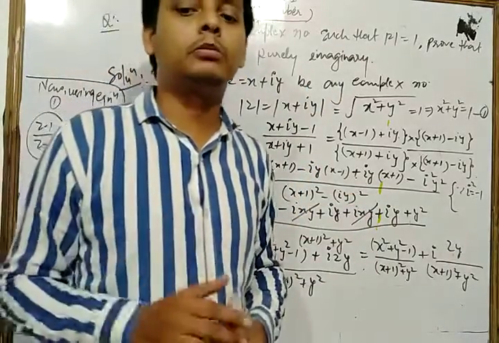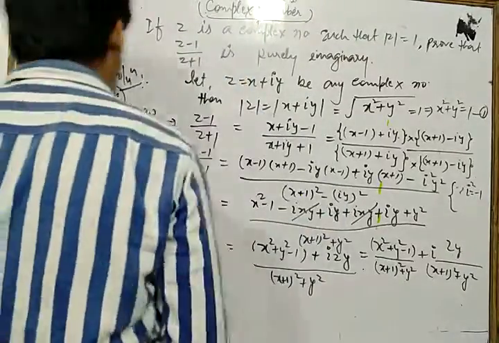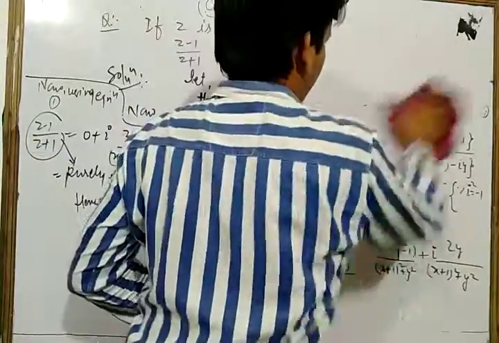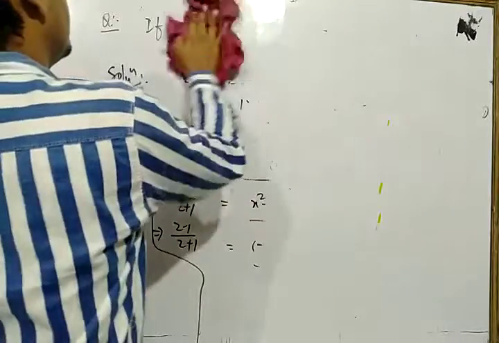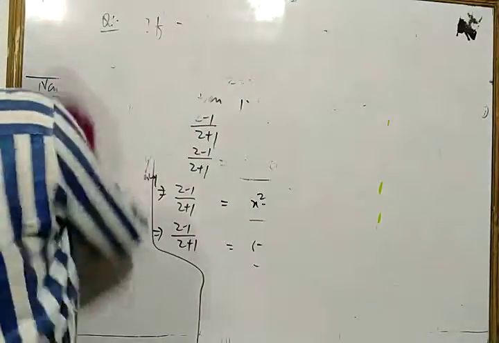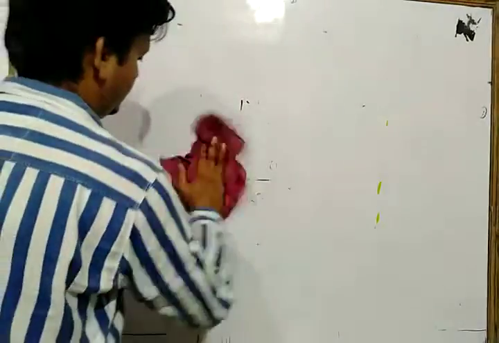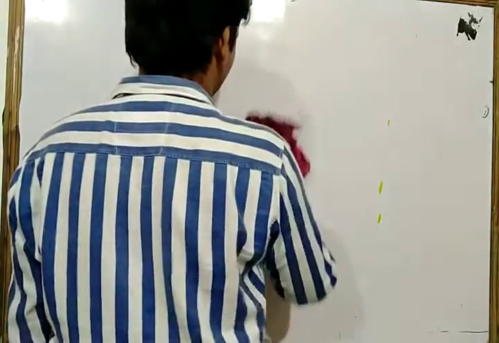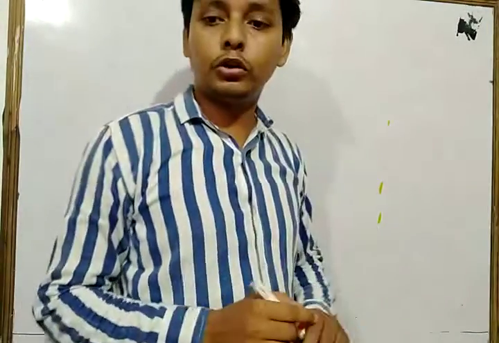Now dear student, we take some other important question of your NCERT book. Let's see, this is a very important question of your exercise.